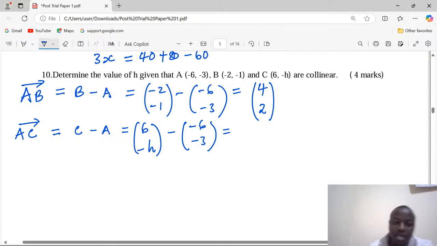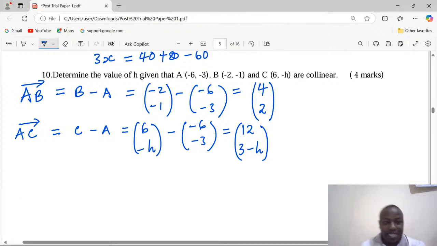This is going to be 6 minus negative 6, which becomes a positive 12. Then negative h minus negative 3 becomes negative h plus 3, or simply 3 minus h. Now I have two vectors expressed, vector AC and vector AB.